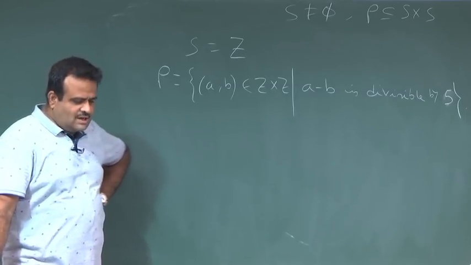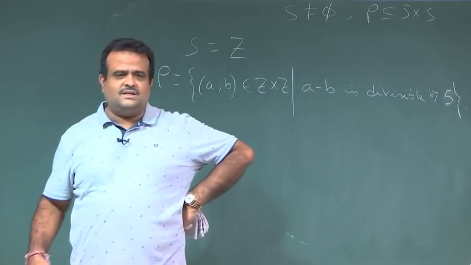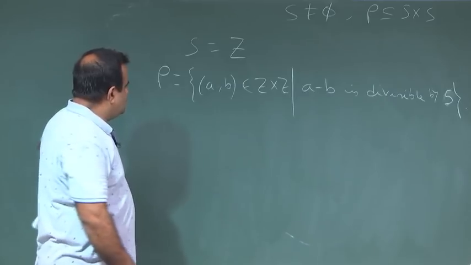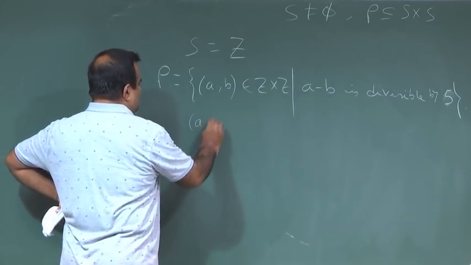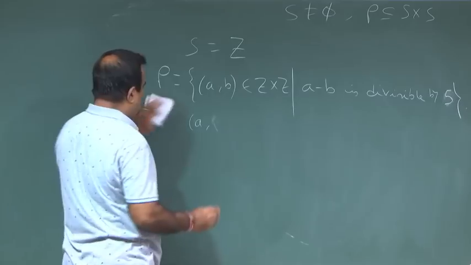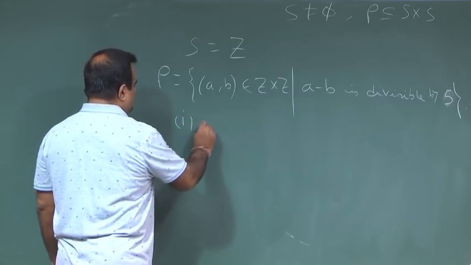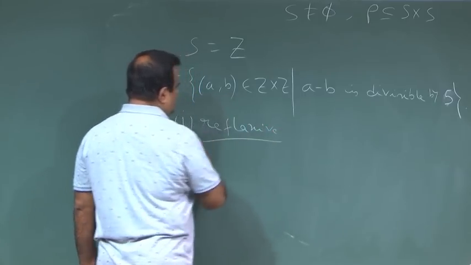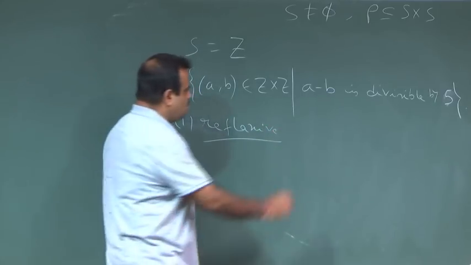Now we have to test whether this relation is an equivalence relation or not. First we have to check reflexivity. How to do that?